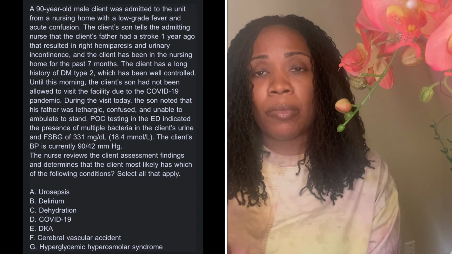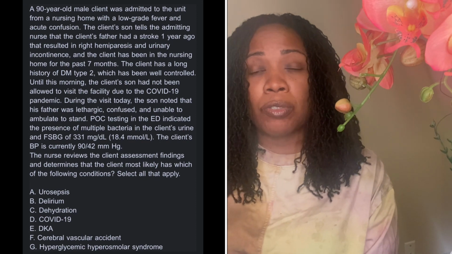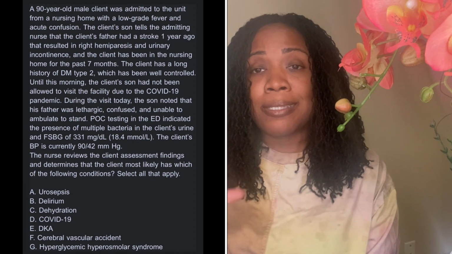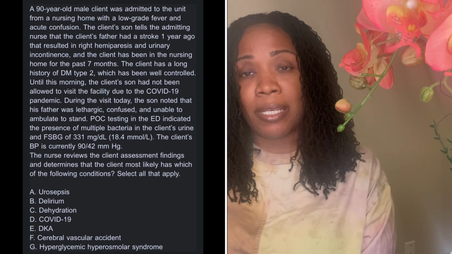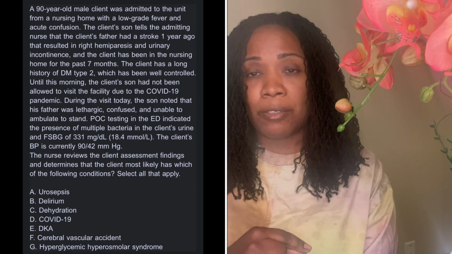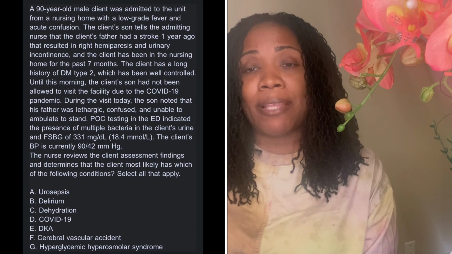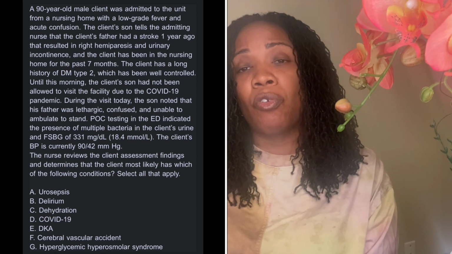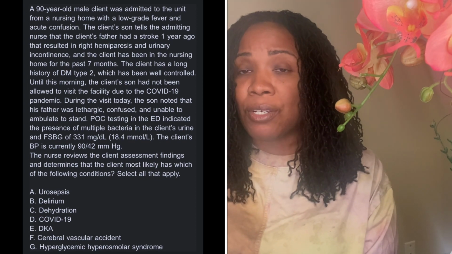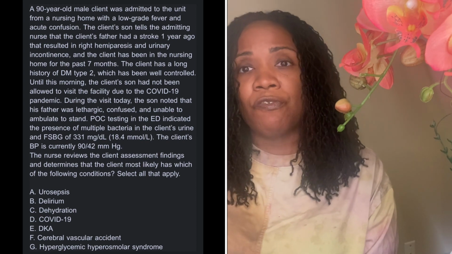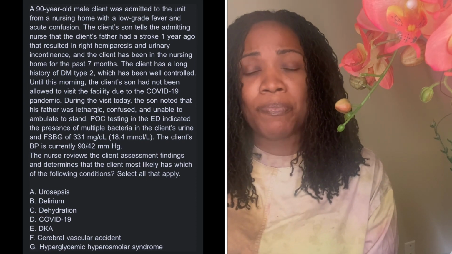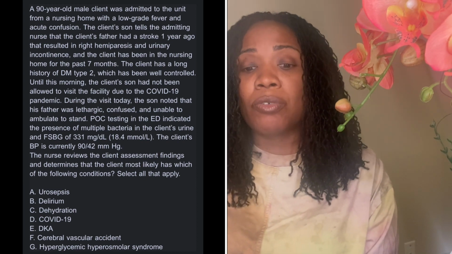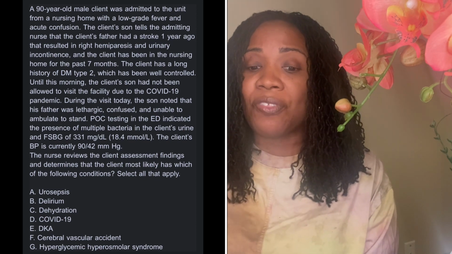So urosepsis. If you don't know what urosepsis means, break the word down. Uro means urinary system. Sepsis means infection. Put it together, you have an infection in the urinary system. If you remember back from pathophysiology, this patient is confused. This patient has a low-grade fever. This patient is 90 years old. If they're 90, they're confused, they have a low-grade fever, chances are this patient may have some sort of urinary infection. So urosepsis would be an option to think about.